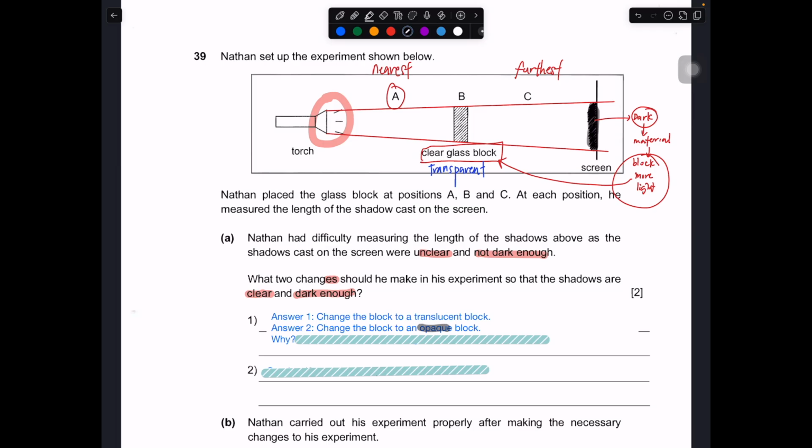So this answer 2 will be a better answer for this part. Change the block to an opaque block. Why? It blocks more light and casts a darker shadow. Then he will be able to measure it very clearly.